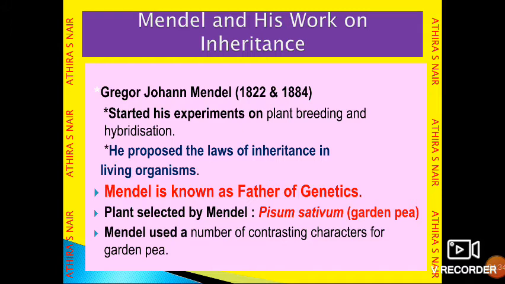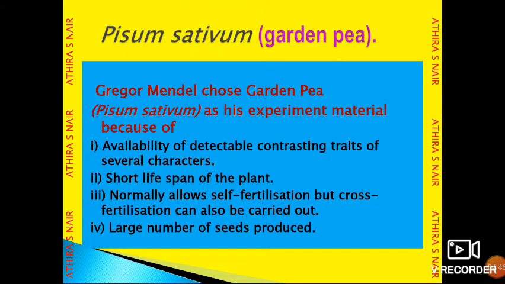Mendel used a number of contrasting characters for garden pea. He observed a number of contrasting characters or traits in garden pea and studied them in detail. Pisum sativum, the experimental material selected by Mendel, is also known as garden pea.